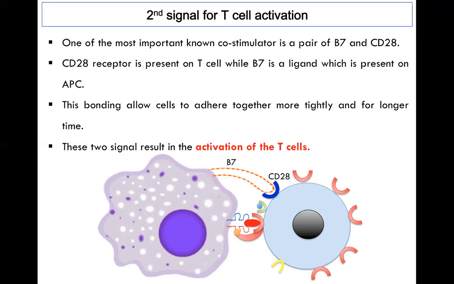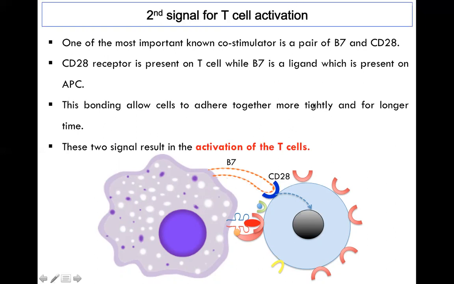Next, this binding allows the cells to adhere together more tightly and for a longer time. These two signals result in the activation of T cells, and that is what we have learned in this slide.